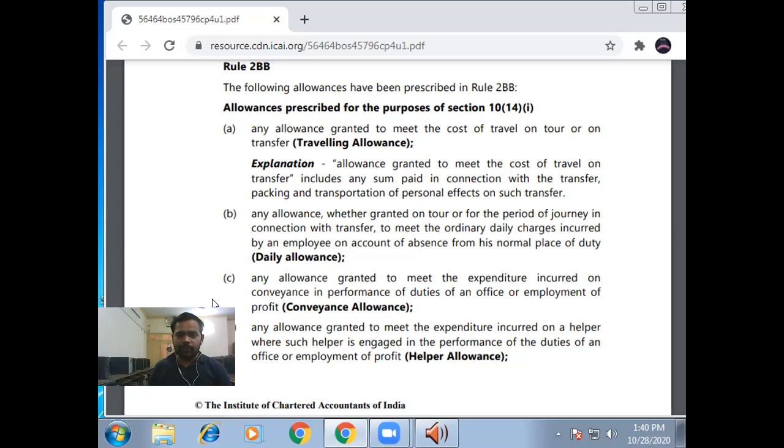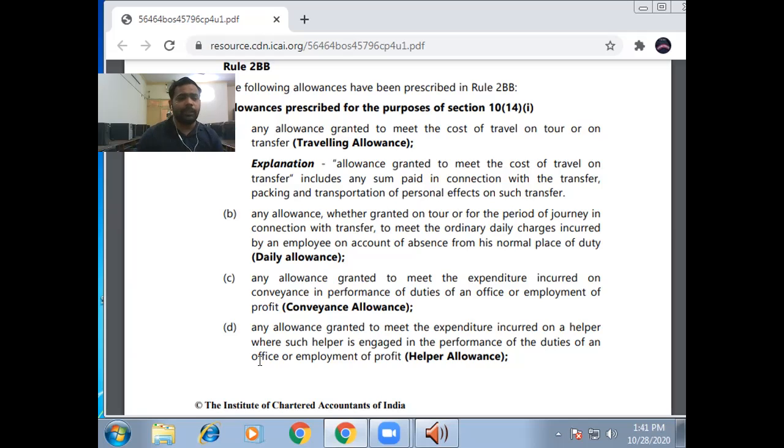And third is any allowance granted to meet the expenditure incurred on conveyance in performance of the duty of office or employment. Conveyance allowance is exempt from income tax if it is allowed.